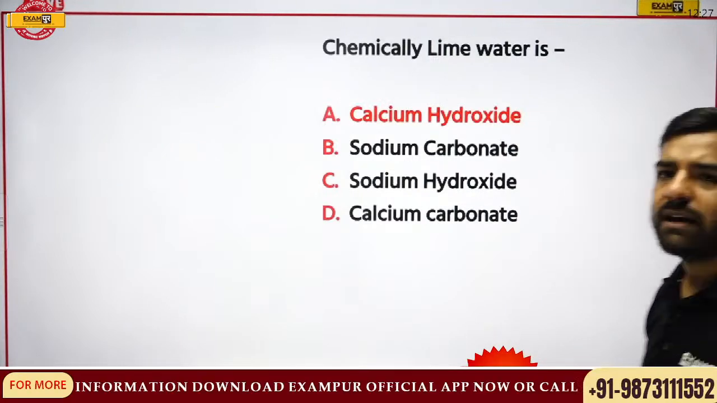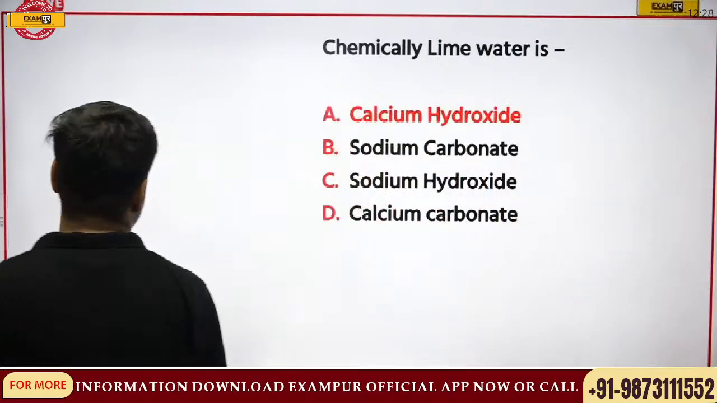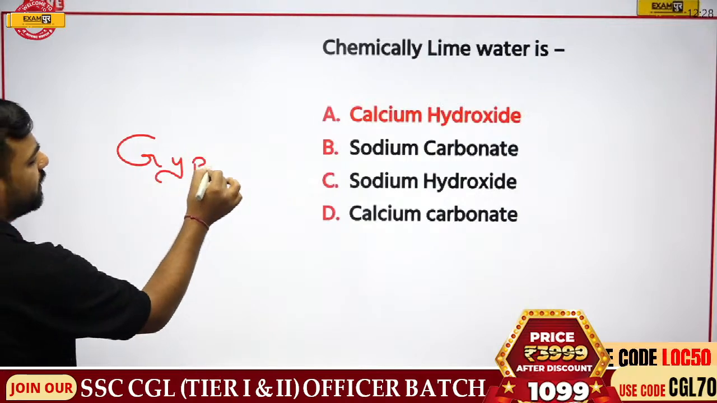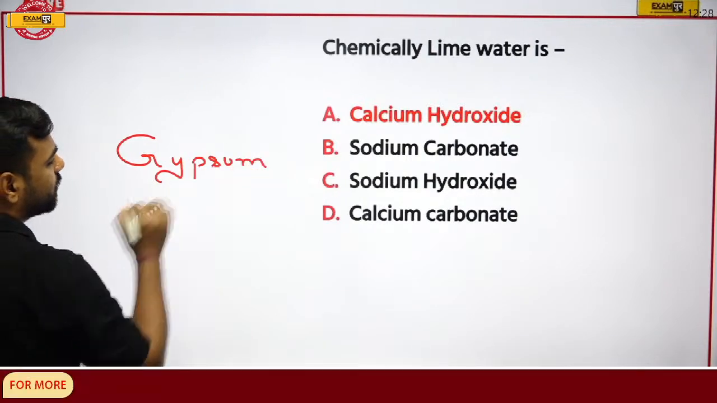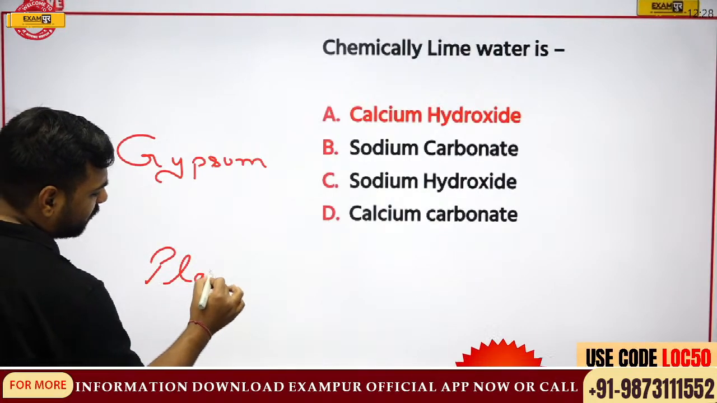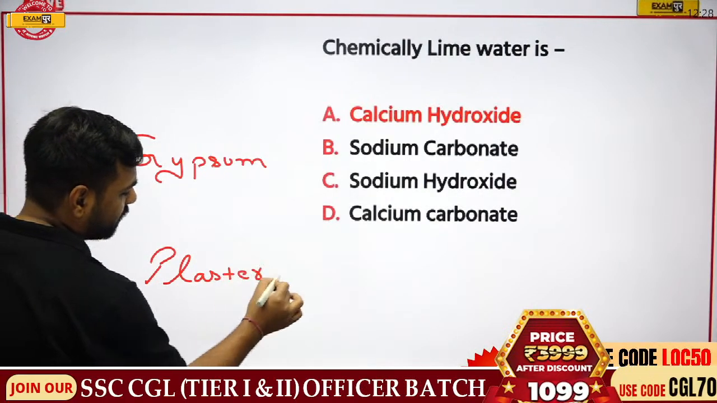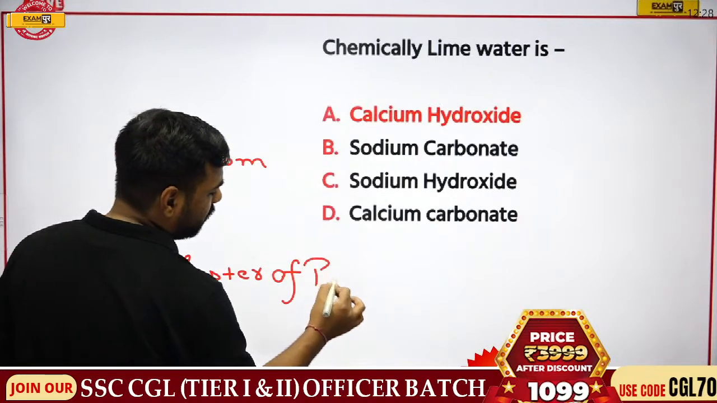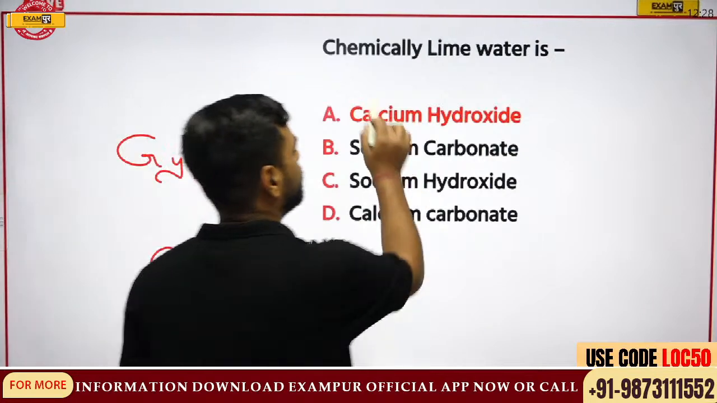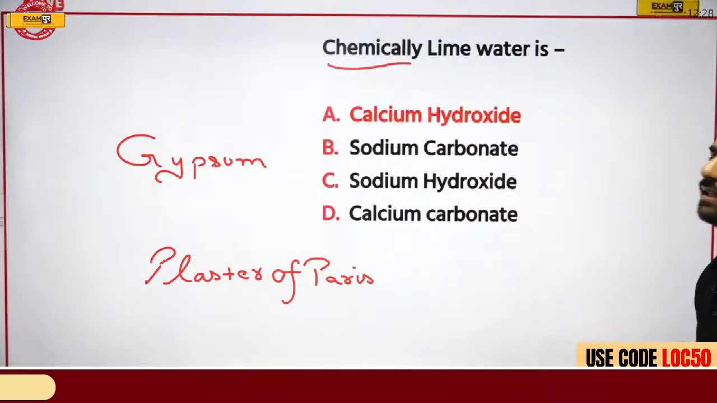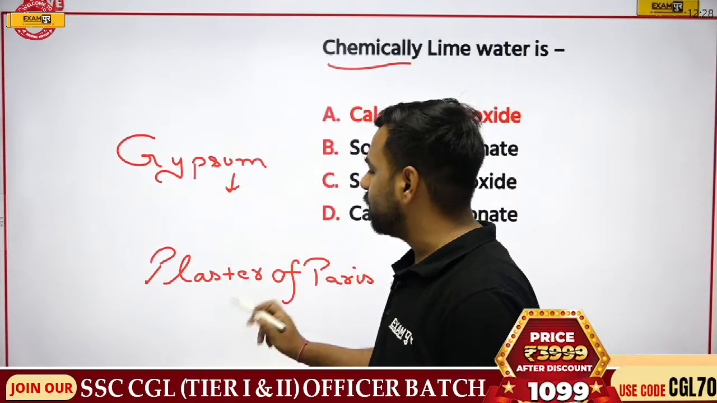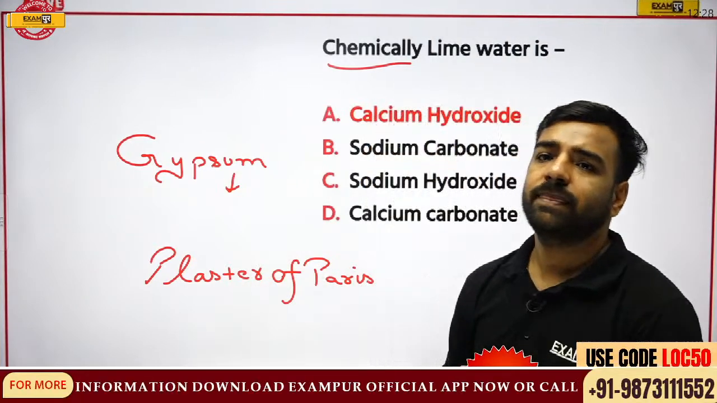Next. Okay, before moving forward, I have a question for you, everyone. Since we are talking about this part, let me tell you about gypsum as well. Gypsum, and then we'll talk about plaster of Paris. First of all, can you tell me the formula for gypsum? Lime water was calcium hydroxide. In a similar way, gypsum is what? Then I'll tell you about plaster of Paris.